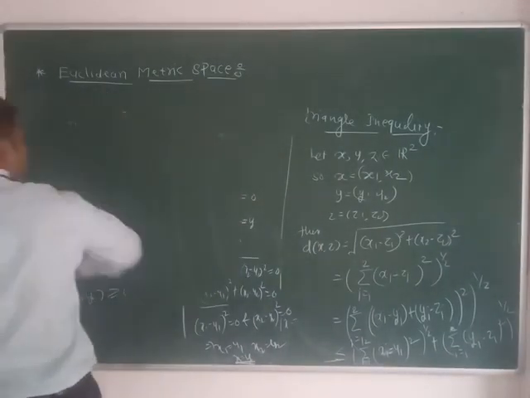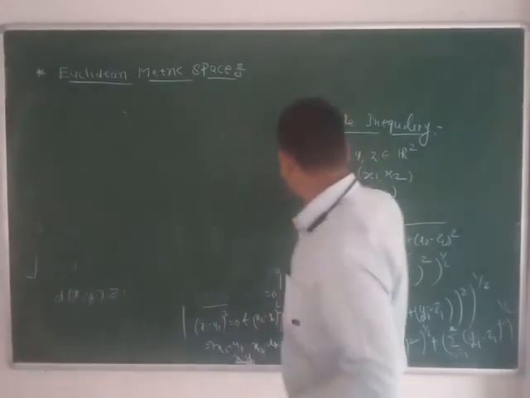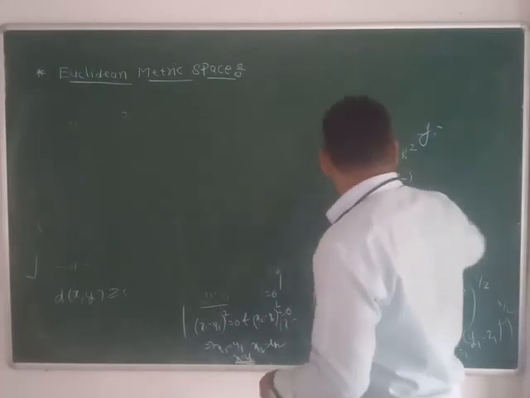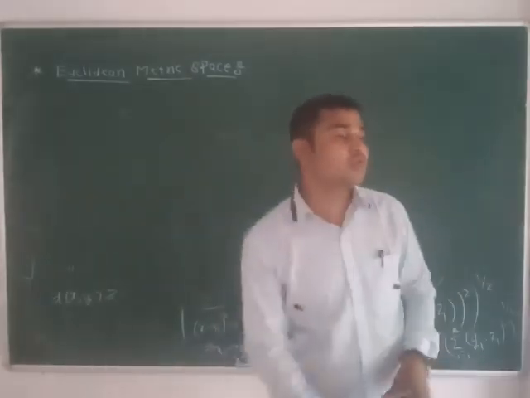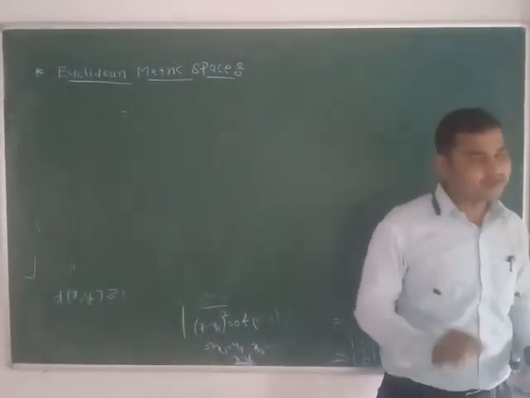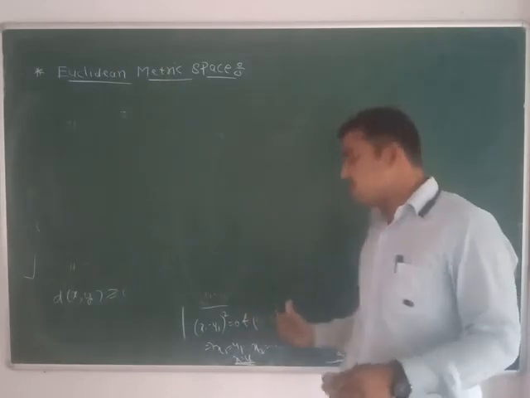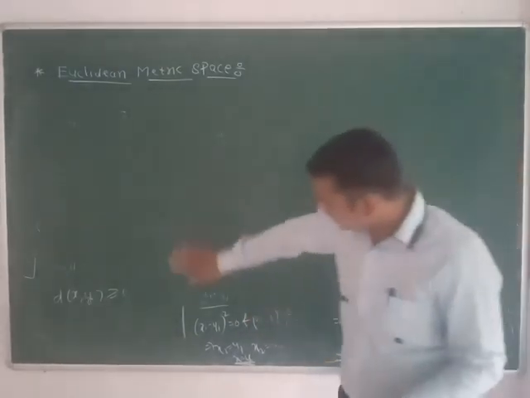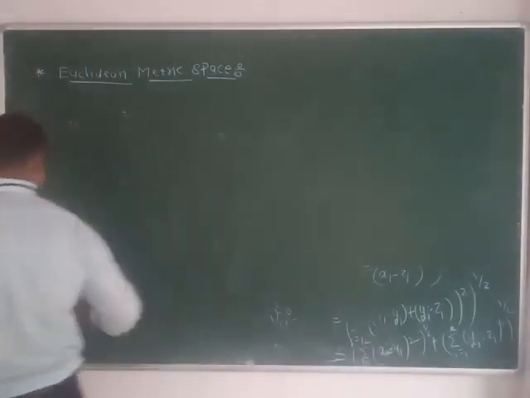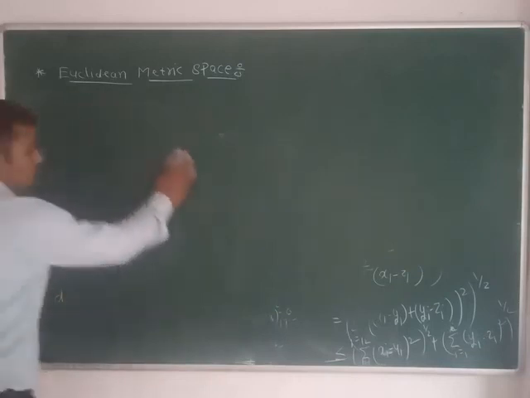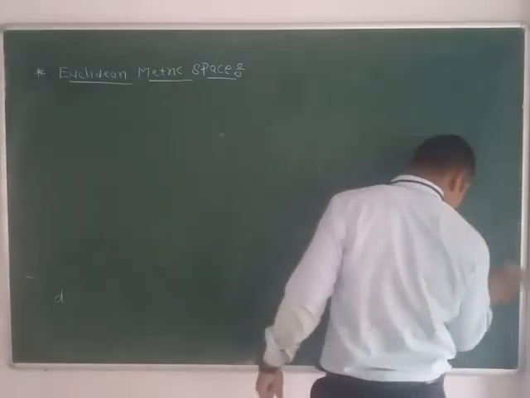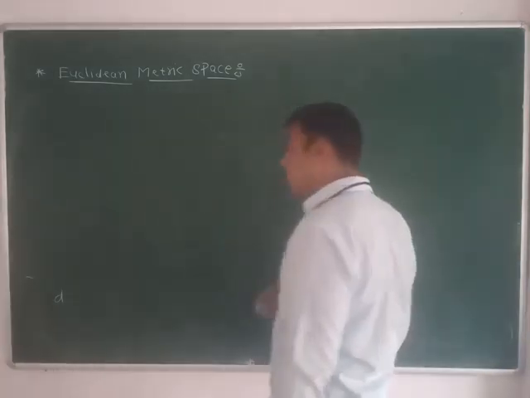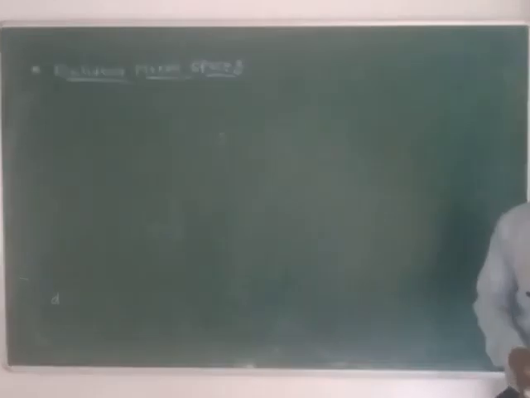So I have just used here Minkowski's inequality. There are two inequalities, Schwarz's inequality and Minkowski's inequality. Schwarz's inequality is used for the product of two points x and y, and Minkowski's inequality is used for the addition, to separate the addition. In the notes you will get all the properties, that is all the inequalities, Schwarz's inequality and Minkowski's inequality.